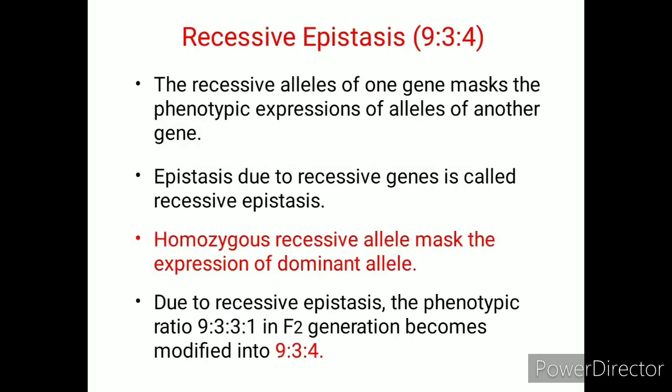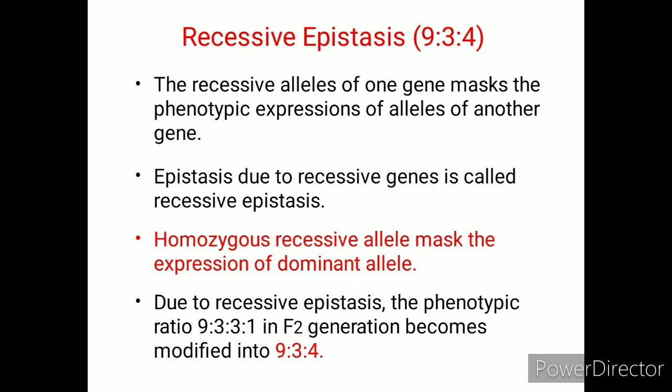Now the recessive epistasis. When the recessive alleles of one gene mask the phenotypic expression of alleles of another gene, this type of epistasis is called recessive epistasis. Thus we can say the epistasis due to the recessive genes is called recessive epistasis. In case of recessive epistasis, the homozygous recessive alleles can mask the expression of dominant alleles.